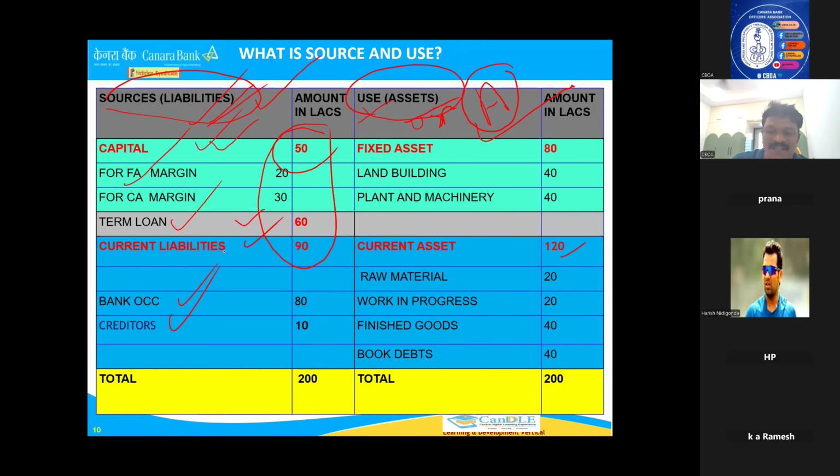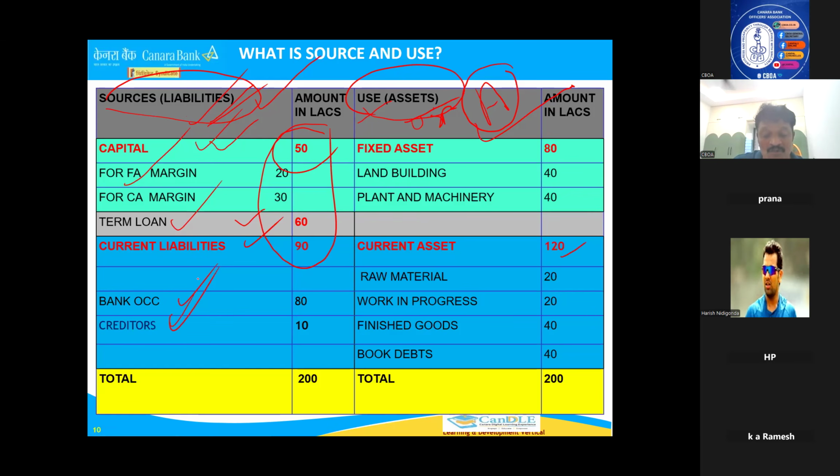Now you tell me, will any businessman give credit for more than 1 year? Sir, I will give you some stock. Will you give me more than 1 year before you repay? No. Generally, any businessman will give for 15 days, 1 month, in the worst condition maximum 3 months, because he also has to continue his business. He cannot give more than 1 year. That is the reason creditors are always short term.